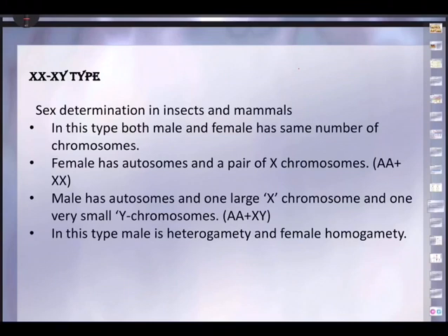In this type, both male and female have the same number of chromosomes. The number of chromosomes will be the same. Like if you take our own case, it is 46 chromosomes, right? Or 23 pairs. And in that 23 pairs, 22 pairs are autosomes. That is 44 autosomes.